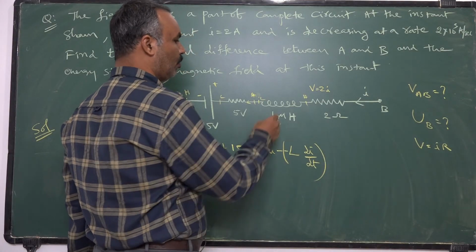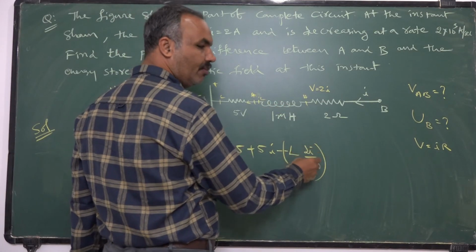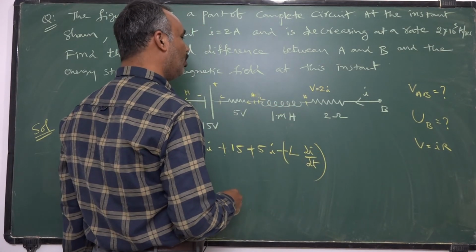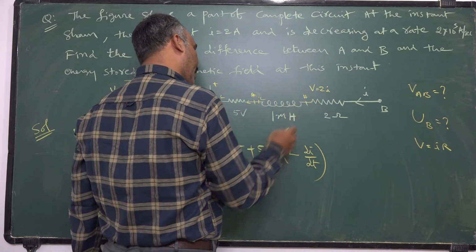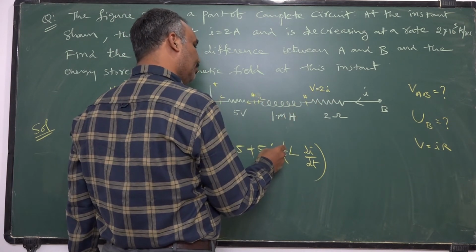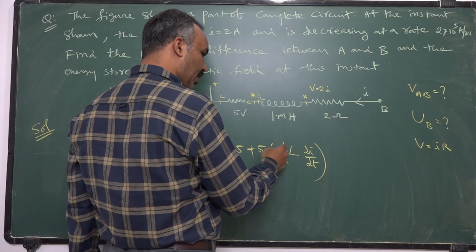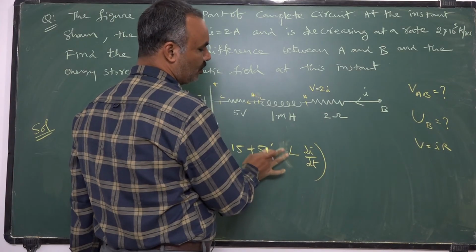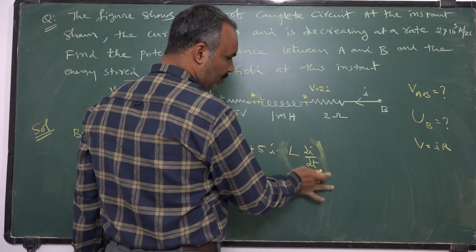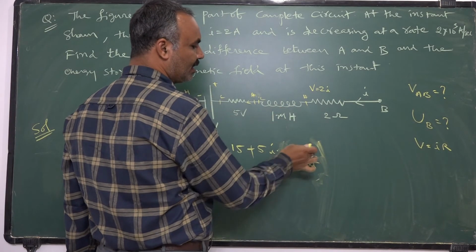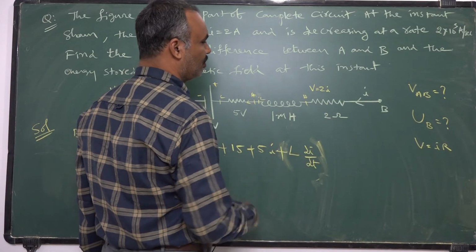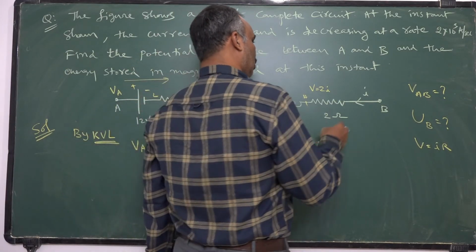Once again I am saying the potential drop at the inductor is minus L into di by dt. You are going from low to high, so you should take positive. So finally minus of minus becomes positive. Simply I am saying the potential drop at the inductor is L into di by dt, and it should be taken as positive.